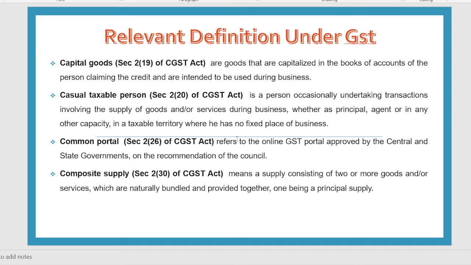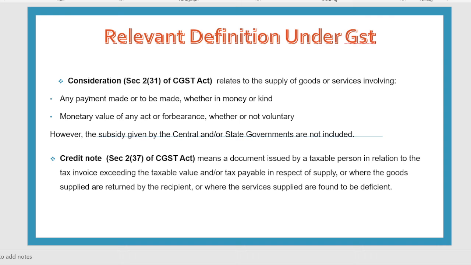Common portal. The common portal means the GST portal where you can log in with your registered ID and you can maintain your GST account and you can ascertain the GST liability. You can pay the GST liability. You can file returns. Everything you can do through this common GST portal. As we have discussed, composite supply means when two or more goods or services are supplied together, that is called composite supply.